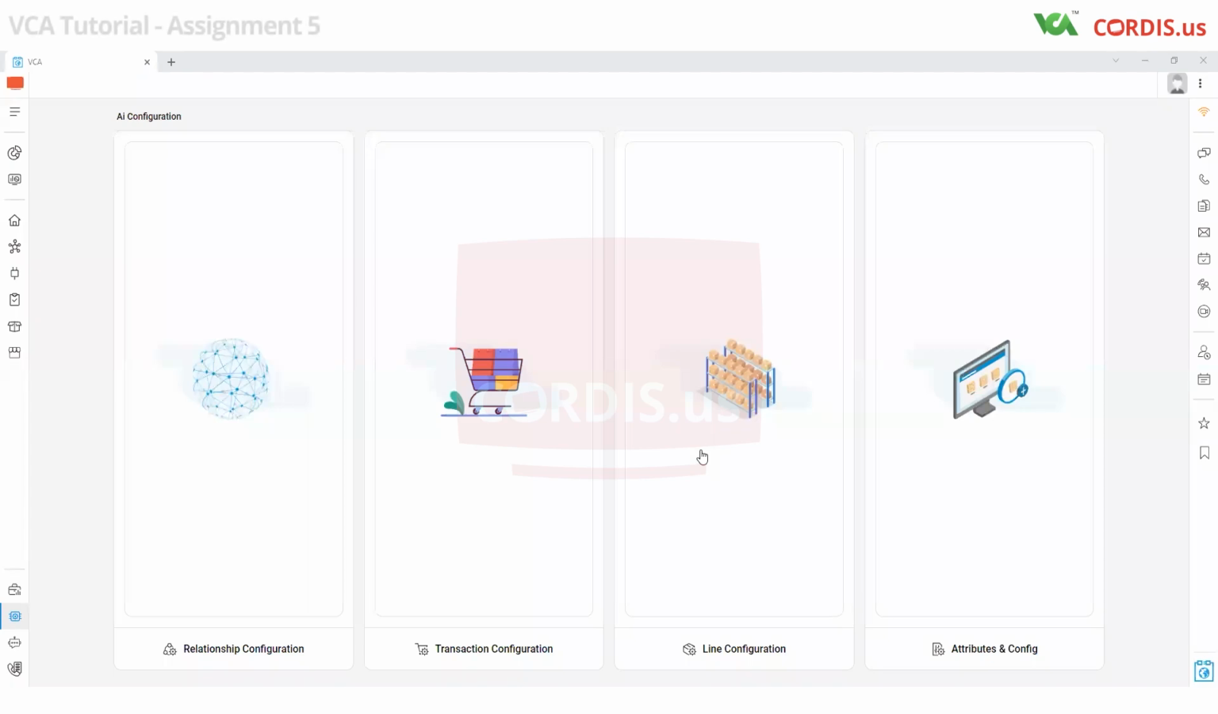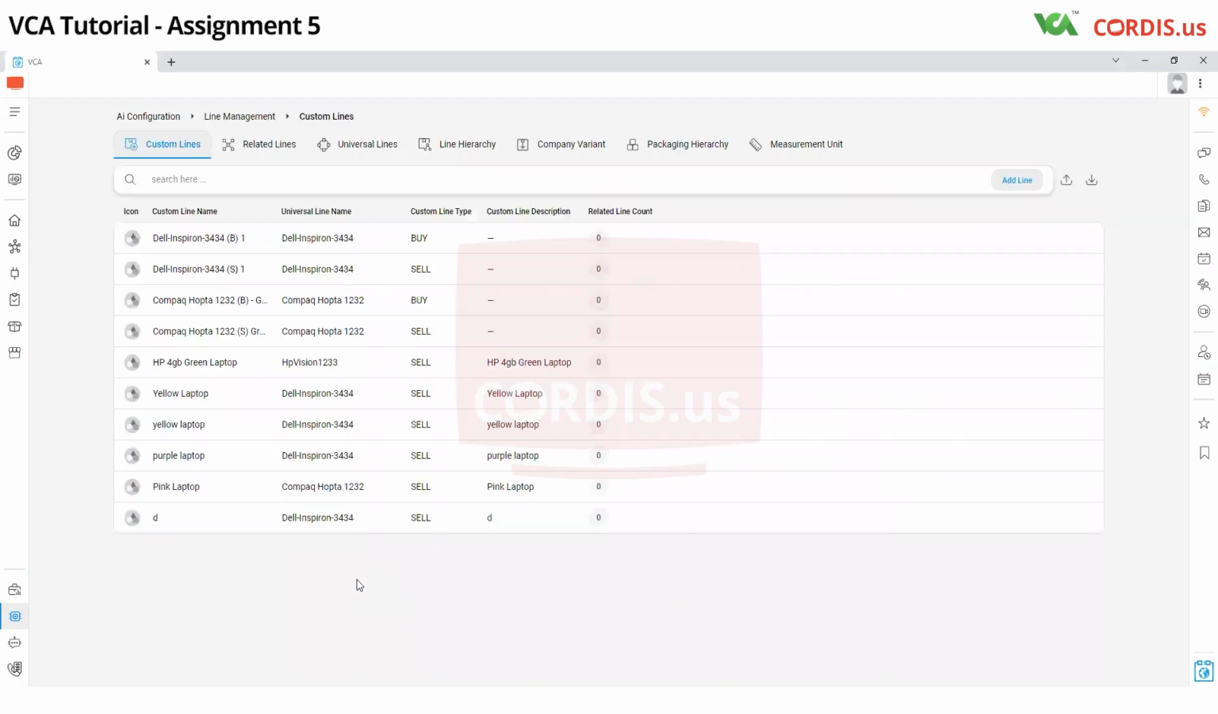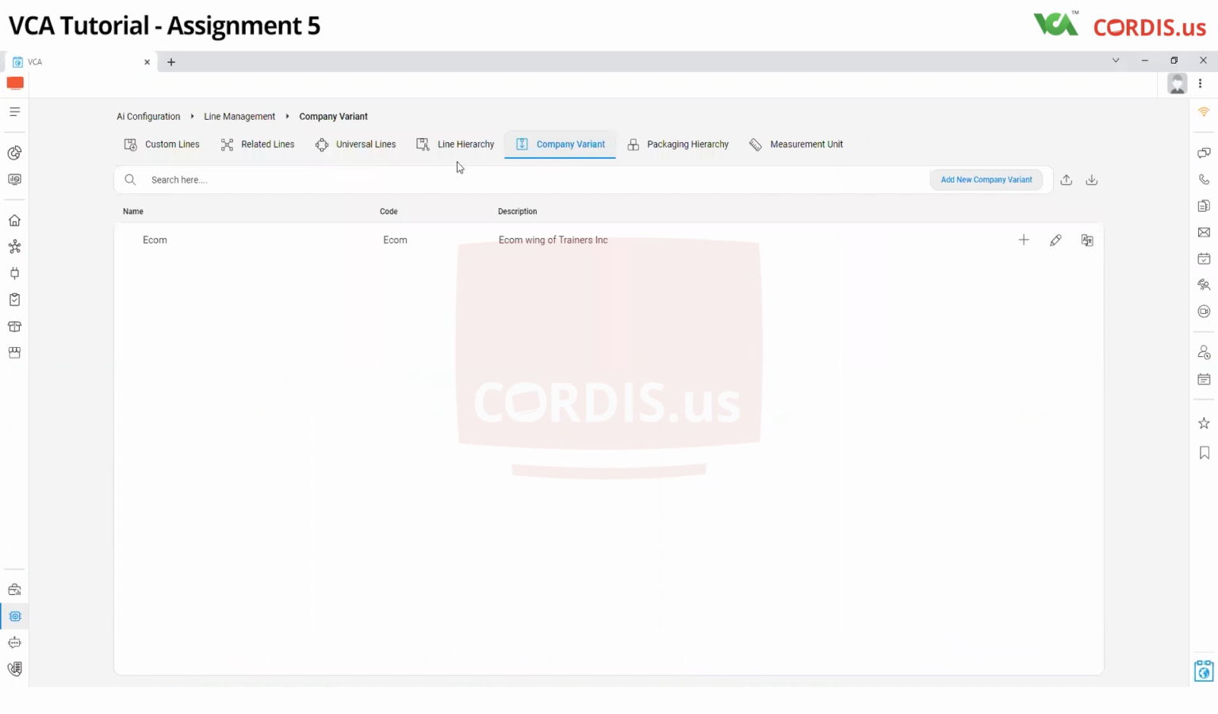Hi, now that we have learned about lines, let's do a simple assignment to understand more about lines. What we are going to do is we're going to have a company variant called Activity Center. Then the line hierarchy will be basically